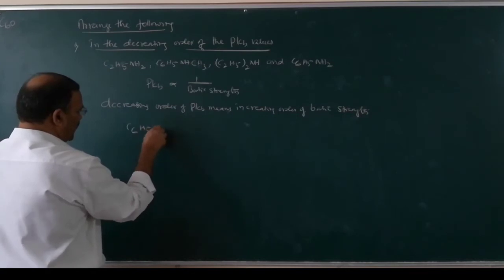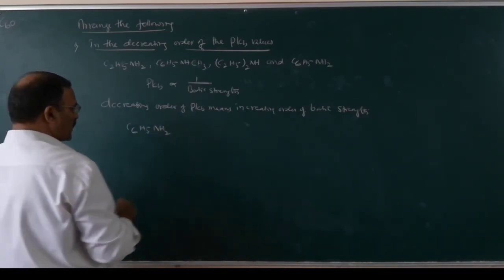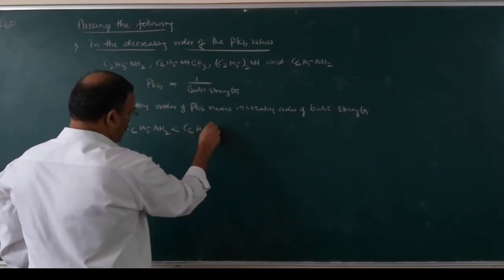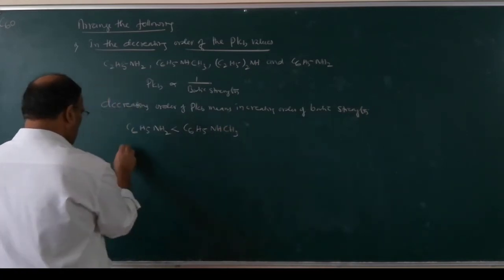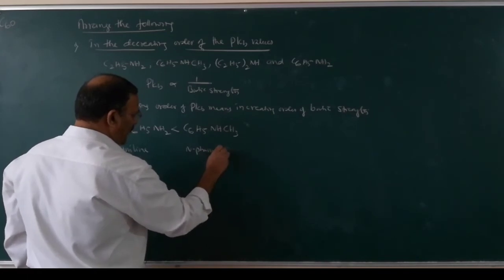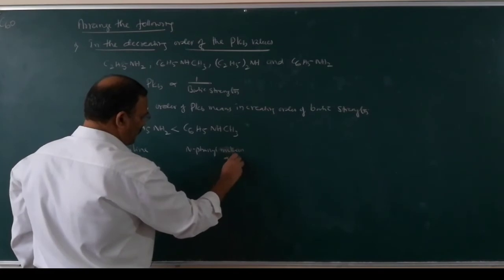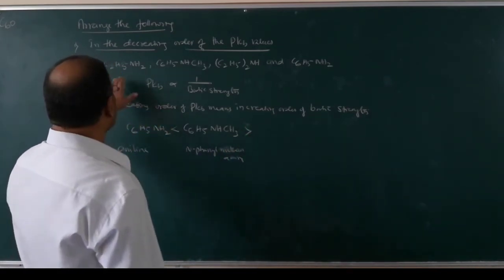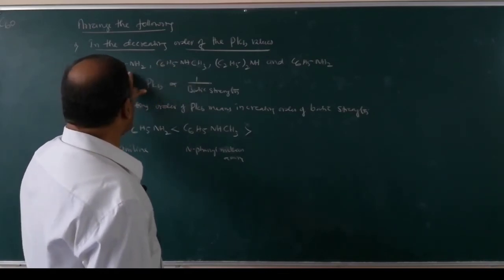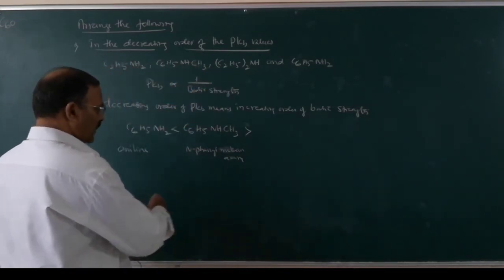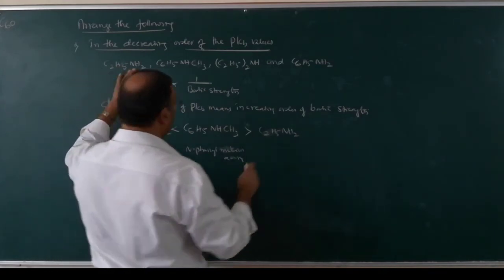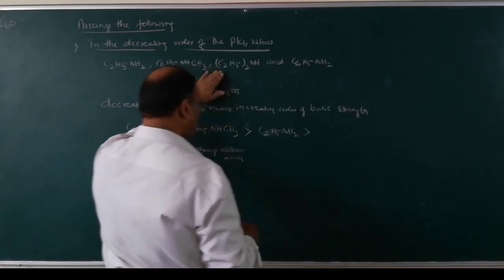So C6H5NH2 is the least basic compound, less basic than C6H5NHCH3, N-phenyl methylamine, and then we have to write the primary amine and then the secondary amine, C2H5NH2.